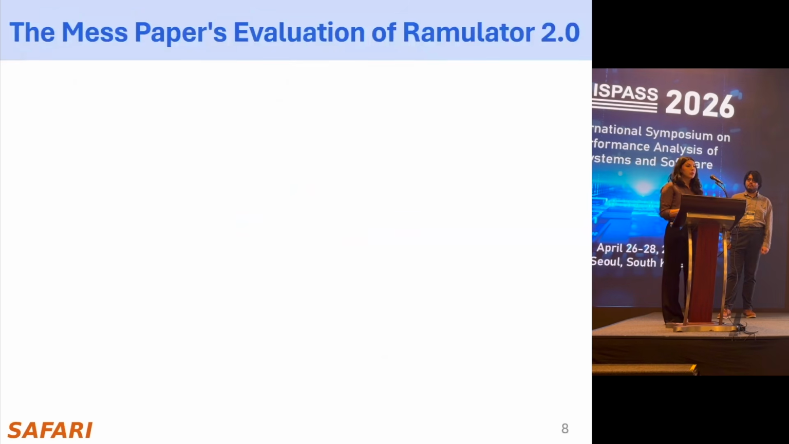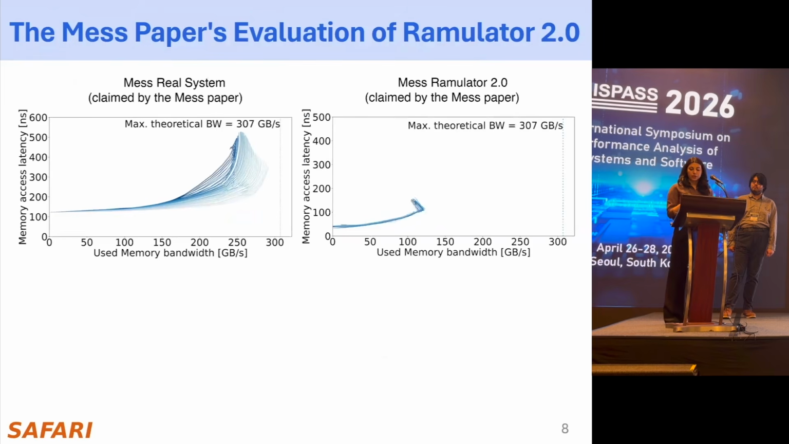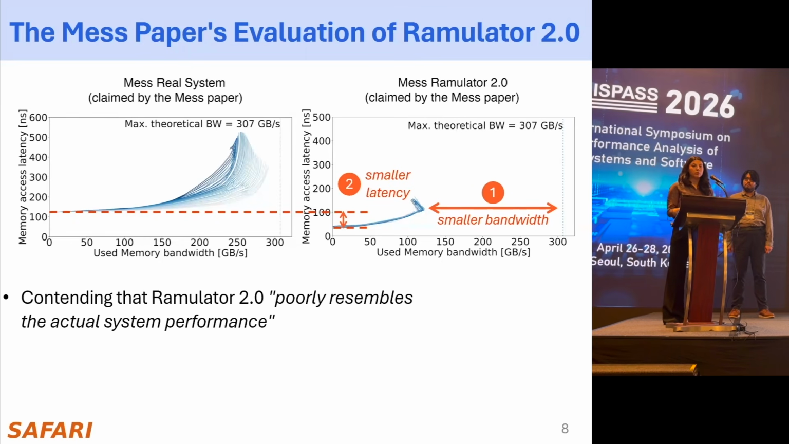The MESS paper comments on the accuracy of Ramulator 2 by first evaluating a real DDR5 system with the MESS benchmark, which results in these curves that you see on the screen. Then it compares them against the Ramulator 2 curves that it obtains. The MESS paper observes that Ramulator 2's curves show first a smaller used memory bandwidth, and second, smaller memory access latency compared to the real system curves, and concludes that Ramulator 2 poorly resembles the actual system performance.